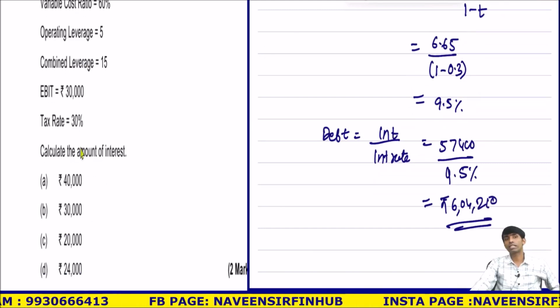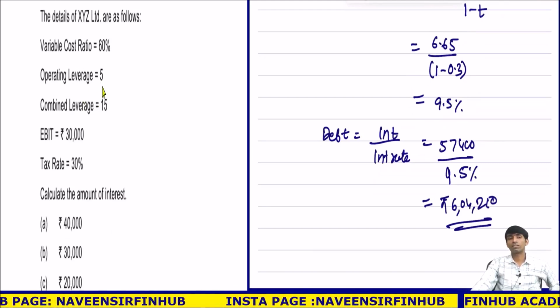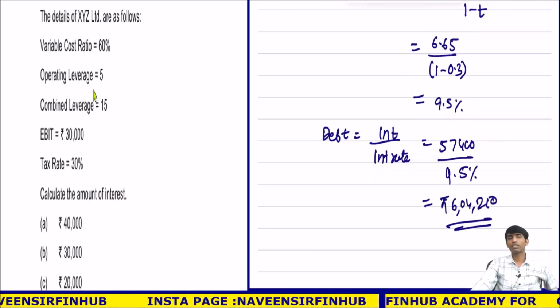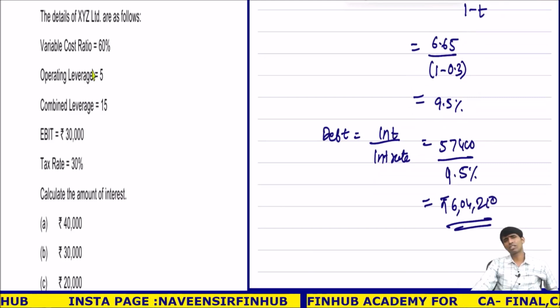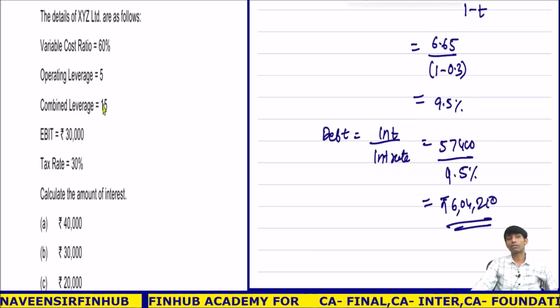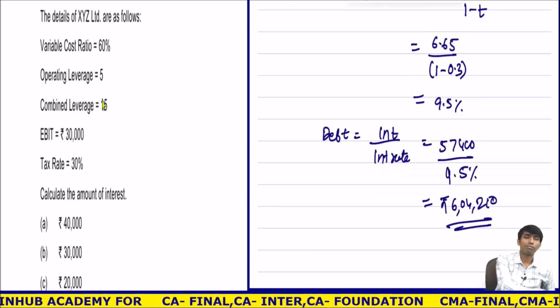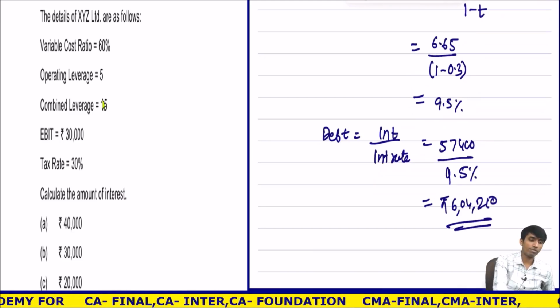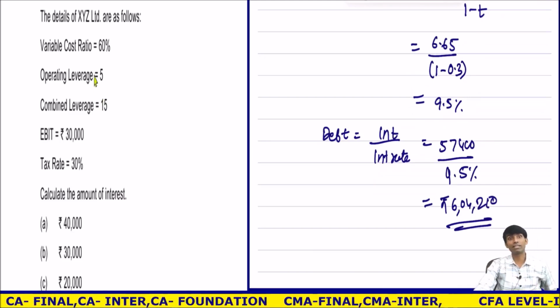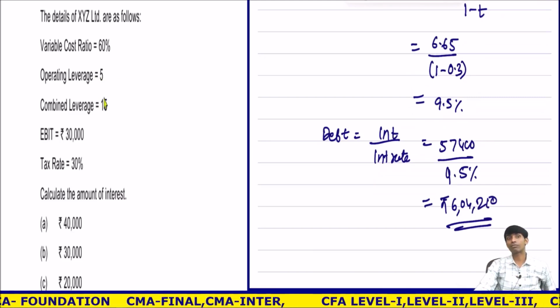So I can easily calculate what? Contribution. Right now, they are asking us what? The interest amount. So EBIT is there. This is simple actually. Contribution is not required. I know this, so I can calculate the DFL. On the calculator itself, 15 divided by 5, I'll get 3. 3 is DFL. DOL multiplied by DFL is combined leverage, so 15 divided by 5.